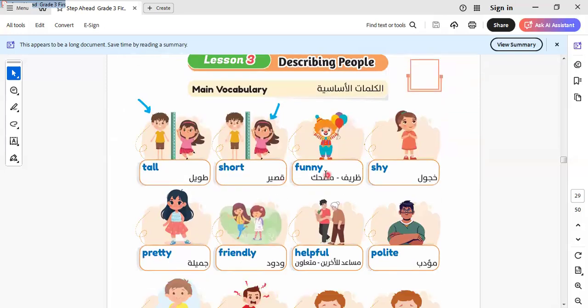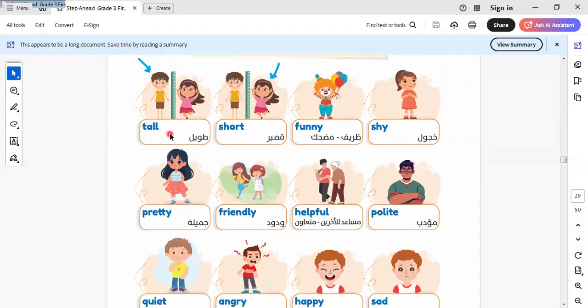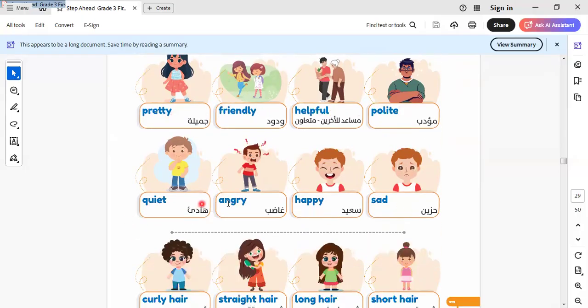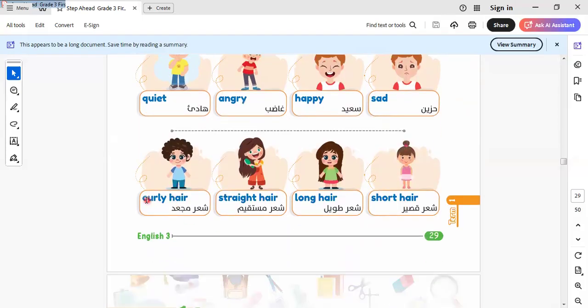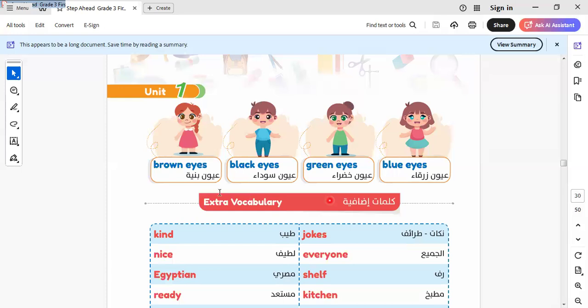Let's go to lesson 3. Here, describing people, these are the adjectives that describe people. We say a tall boy, a tall girl. Here is tall, short, funny, shy, pretty, friendly, helpful, polite, quiet, angry, happy, sad. We describe hair with curly hair, straight hair, long hair, short hair. When we talk about eyes, we use the color as an adjective to describe eyes. We say brown eyes, black eyes, green eyes, or blue eyes.